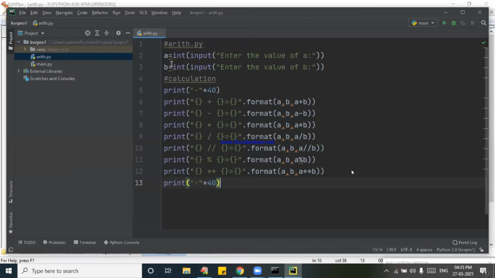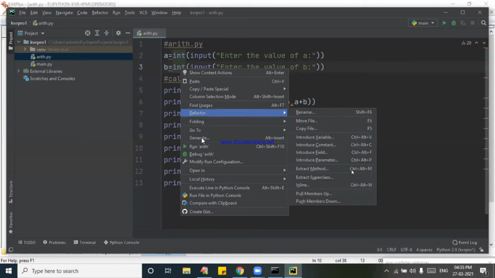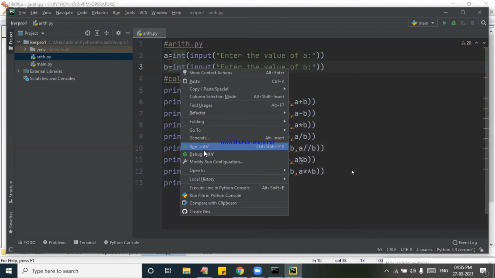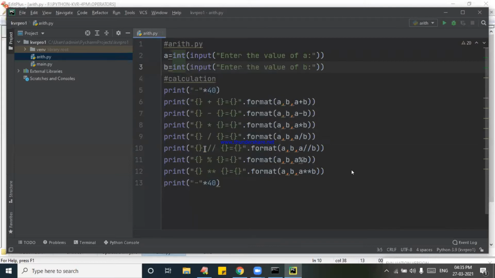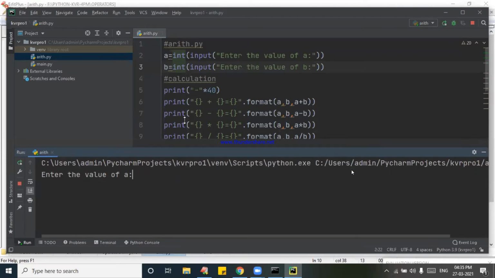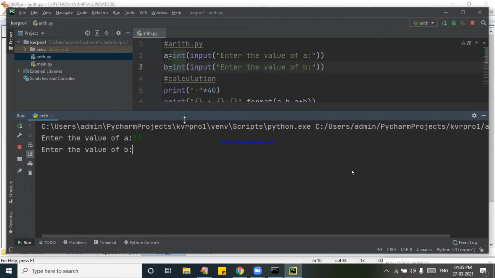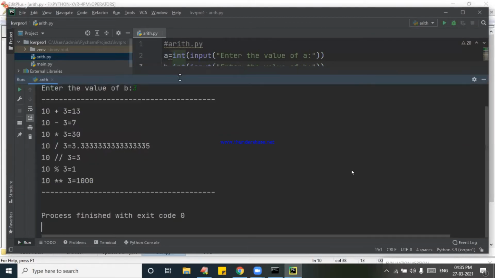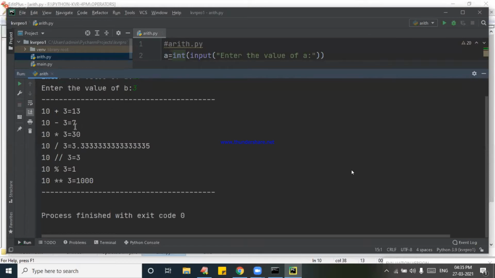Let us save this. Now right click, and then run. When you run it, see the result that comes. The output window, console window, is showing here. Let us give 10 and then 3. Dear students, try to see the result you got: 10 plus 3, 10 minus 3, 10 star 3, 10 by 3, 10 double slash 3, 10 percentage 3, 10 power 3. We got the same output. Rachana, are you understanding?